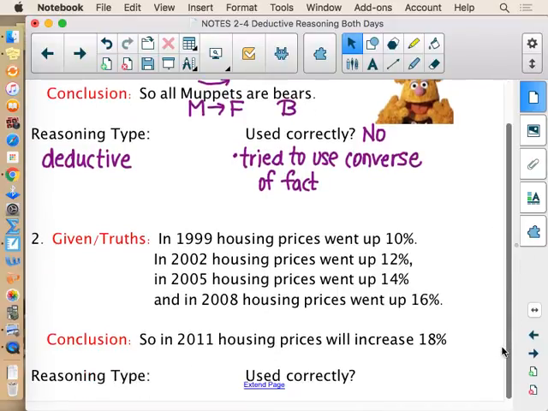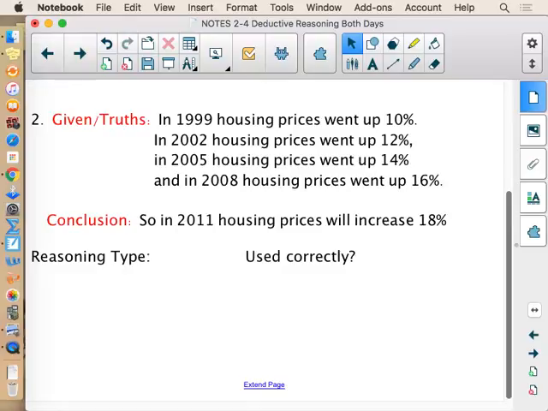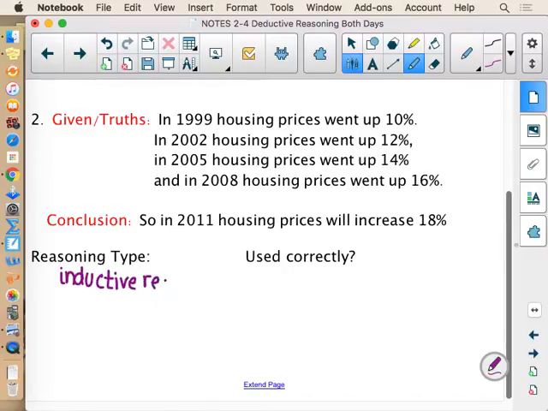On number 2, they gave you a lot of given information and truths. This looks to me like a lot of data. In 1999, what housing prices went up by in 2002, in 2005, and in 2008. So they have data from every 3 years of housing prices that they could put into a table. So they said 3 years later, housing prices will increase 18%. So this is inductive reasoning. They're looking at that pattern in a set of data.